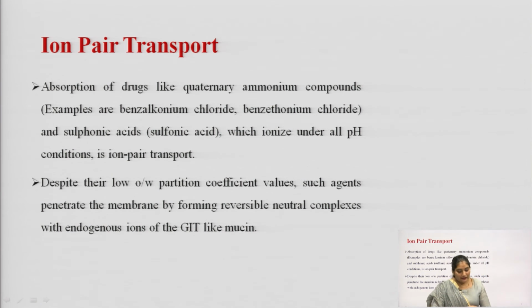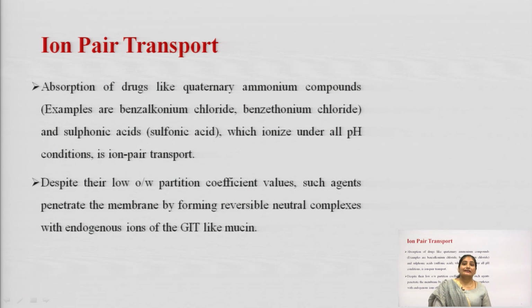So, what happens in ion pair transport? This transport is applicable for the absorption of some quaternary ammonium compounds, for example, benzalkonium chloride, benzethonium chloride, or sulfonic acid, and these compounds ionize at all pH conditions.